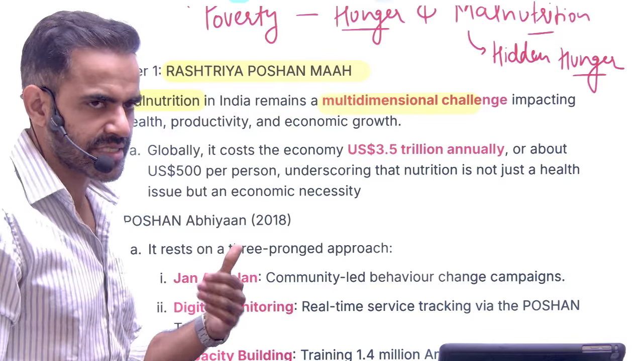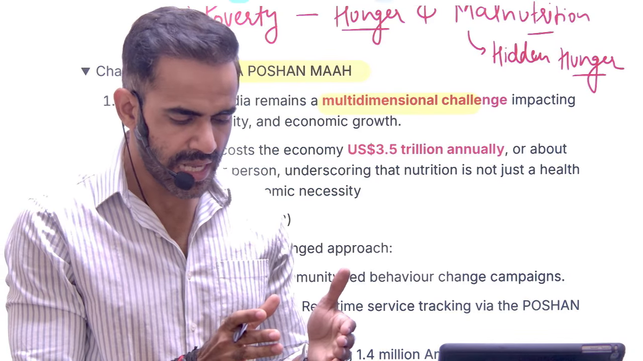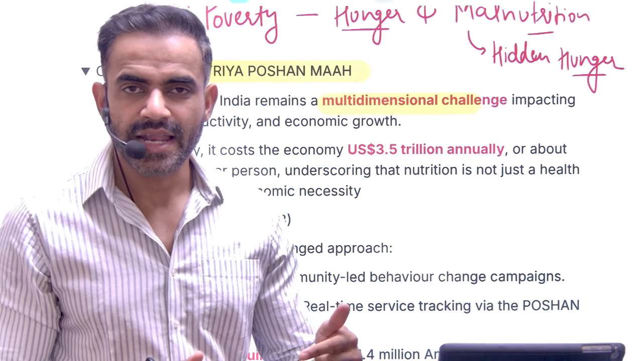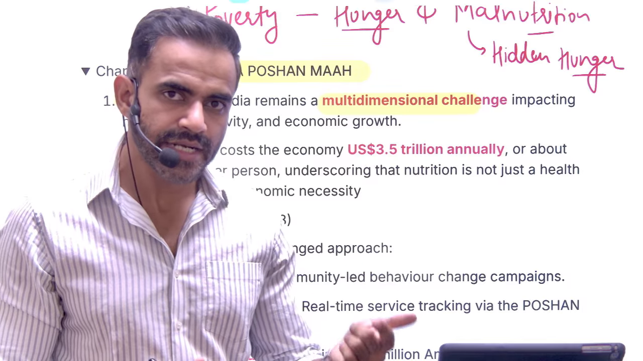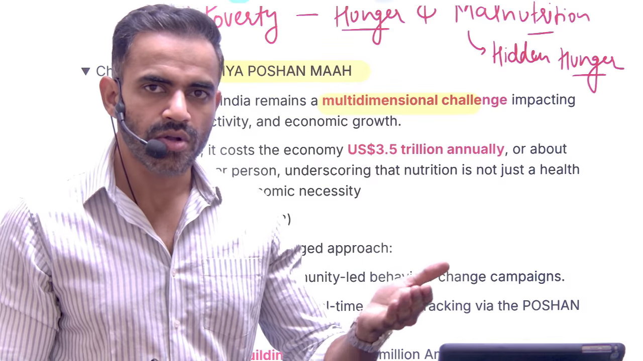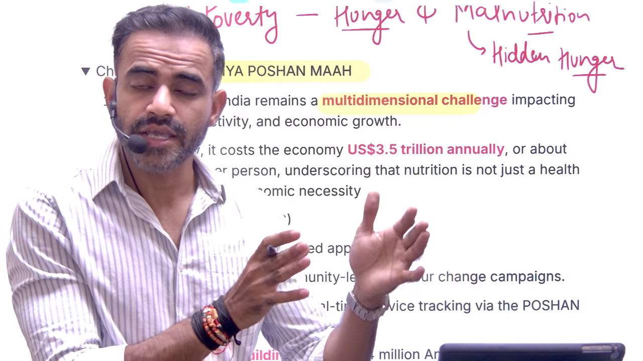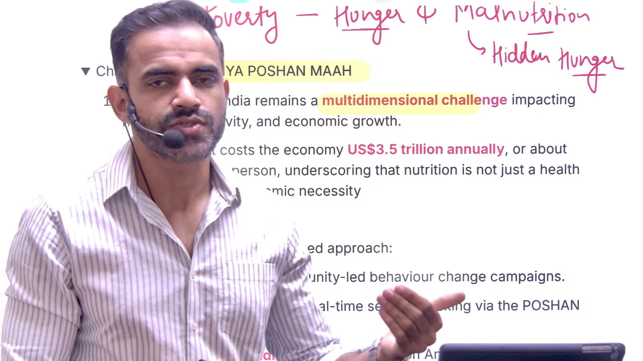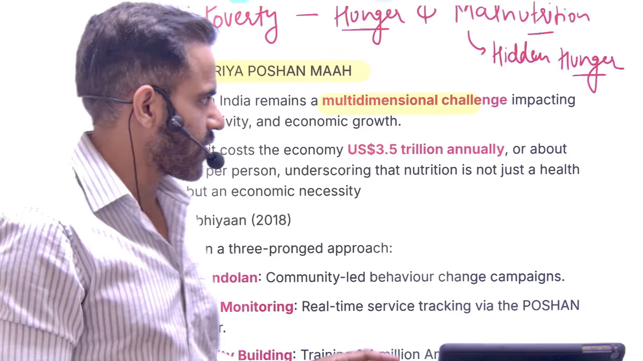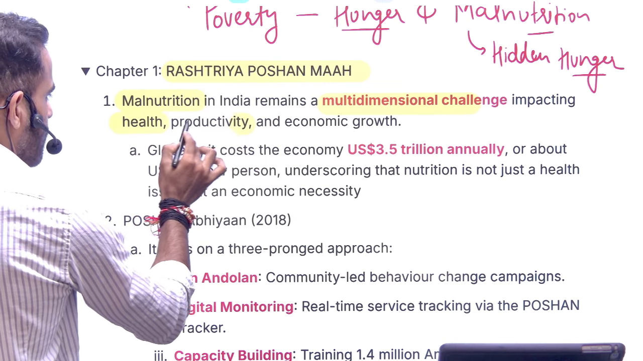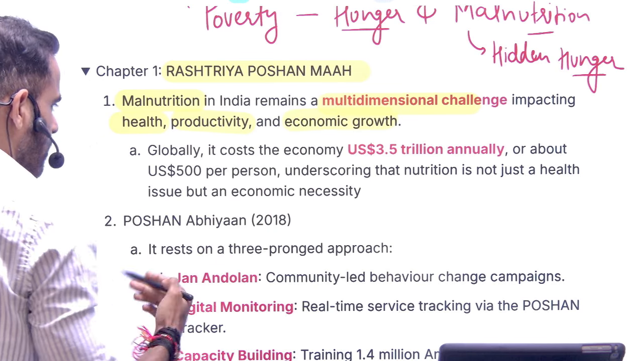It simply means, see, because of malnutrition, the cognitive development of a child will be limited. So that will have an adverse impact on the learning abilities of the child and subsequently on the earning potential of the child. So that will have not only economic loss, it will also have social loss or talent loss. Okay, so that's why it will impact the health of the child, it will impact productivity, and it will also impact economic growth.